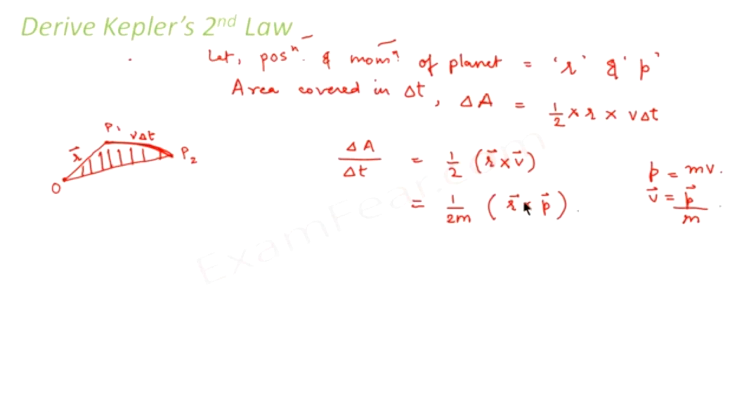Now what is r cross p? That is the cross product of the position vector and the momentum vector. That is nothing but L, where L is the angular momentum. When I talk of p, p is the linear momentum.